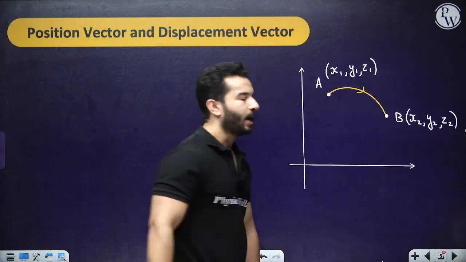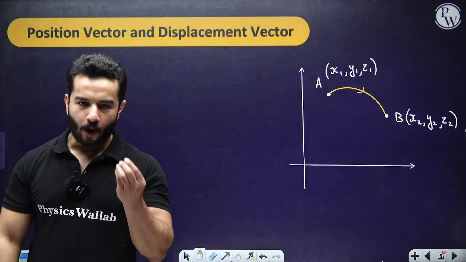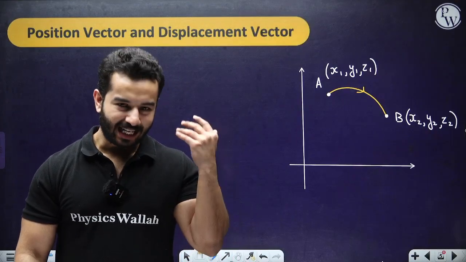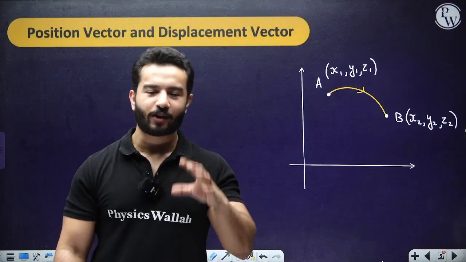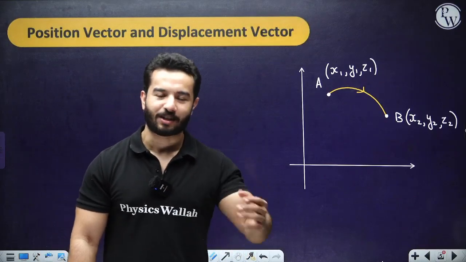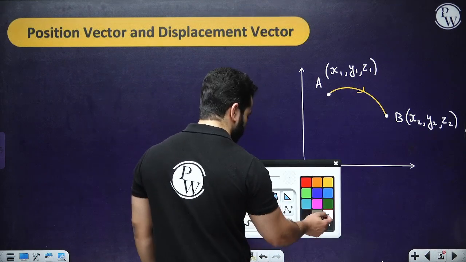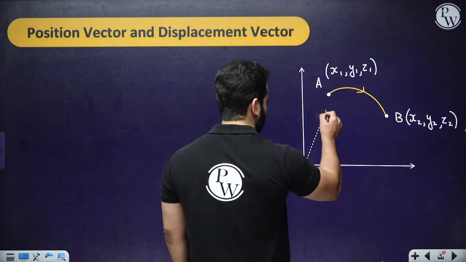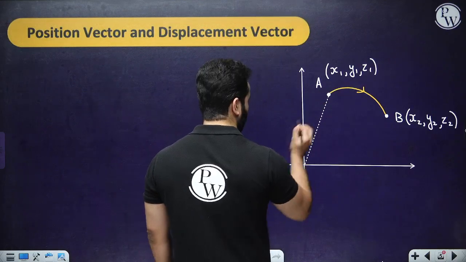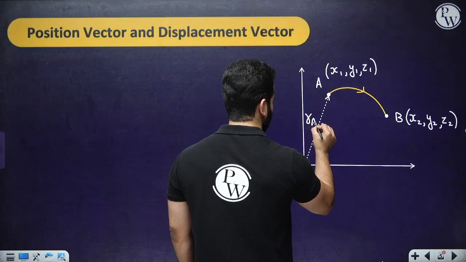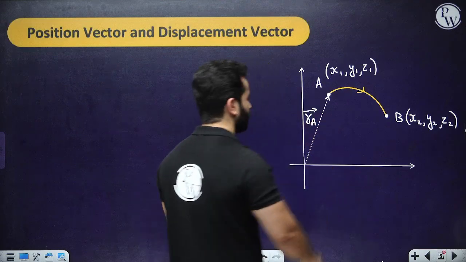All right. Right now I'm not talking about displacement, I'm just using the word in English. I'm saying the body has displaced, the body has moved, right? So now we are going to say that initially the body had a position vector, and I'm going to call this position vector RA.